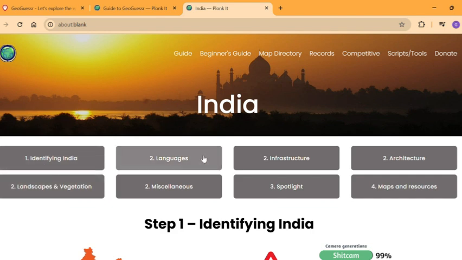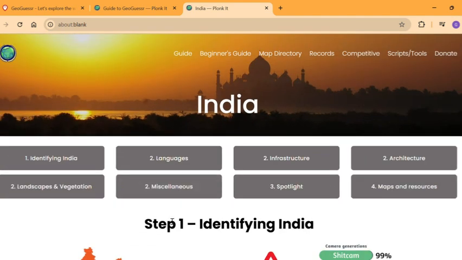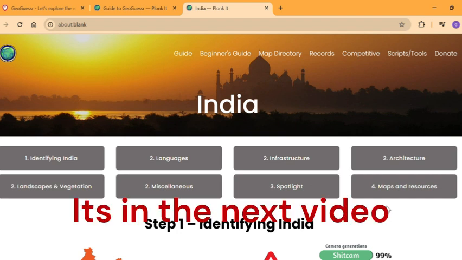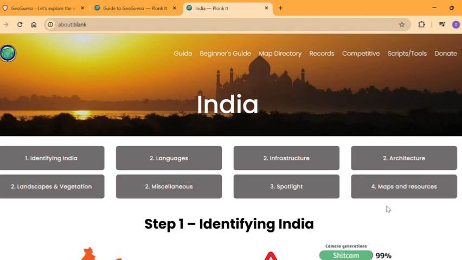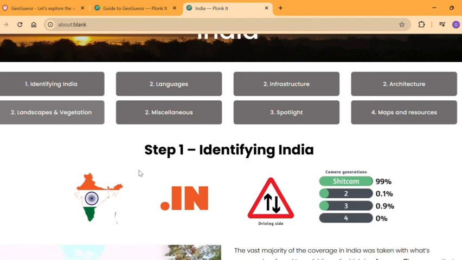Next we have all the individual clues: languages, infrastructure, architecture, landscapes, vegetation. And then these things, I don't know how to pronounce the name, but okay. Next we have Spotlight as well as the maps that we're going to play. We're going to play these maps as well. It might be in this episode or it might be in the next episode. I'm not sure, but I'm trying to make this quick. So step one is to identify India.